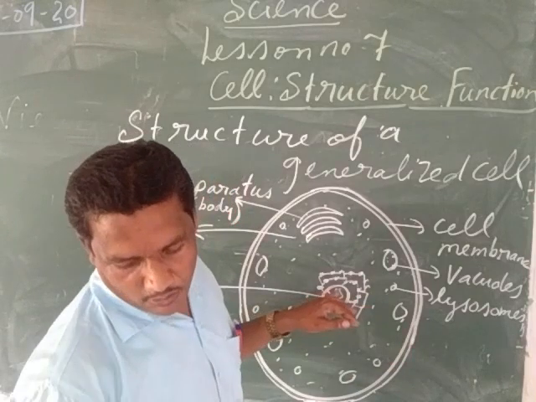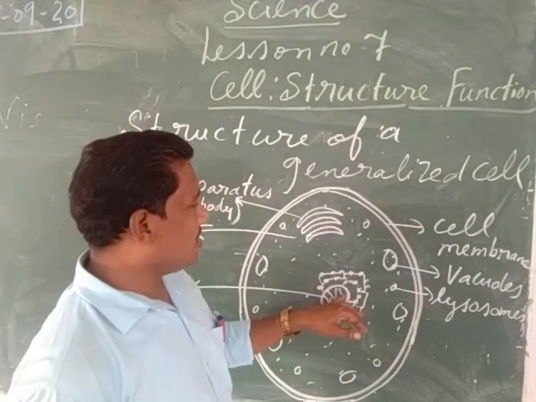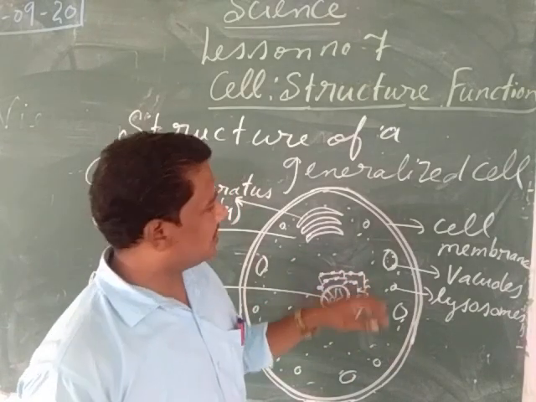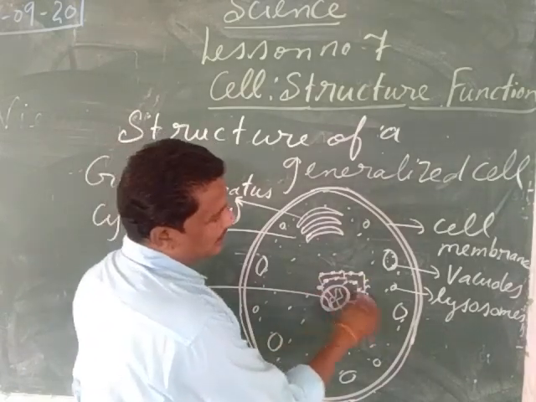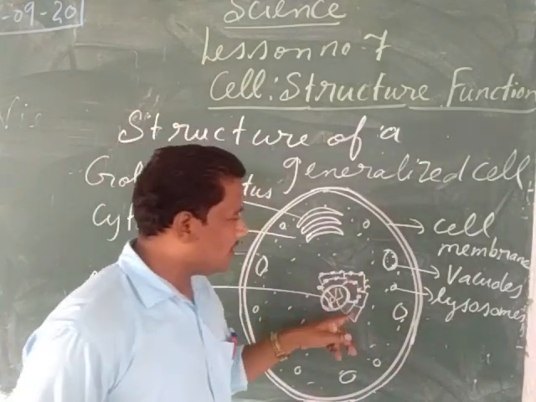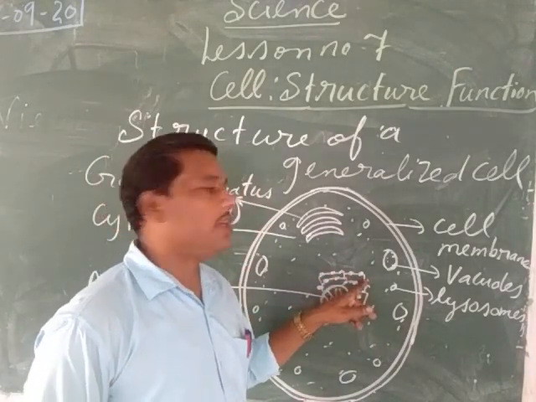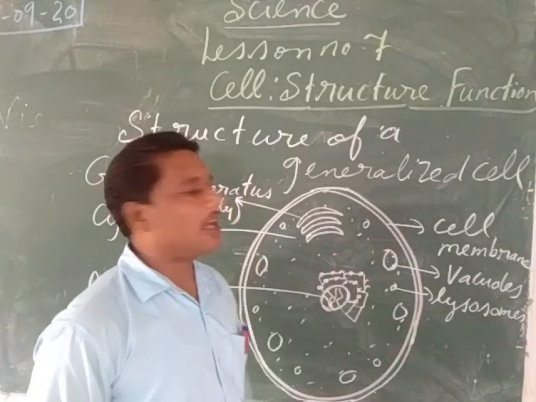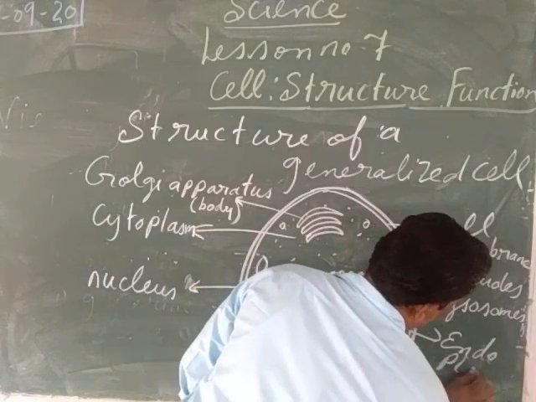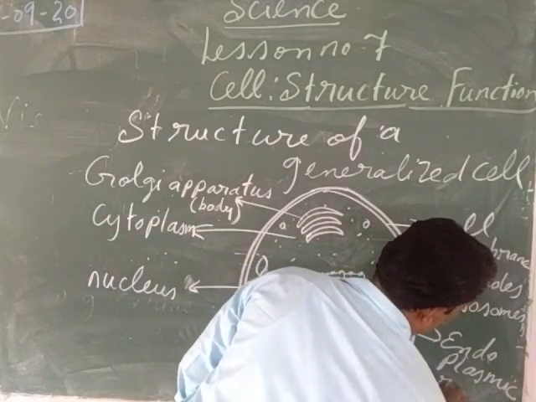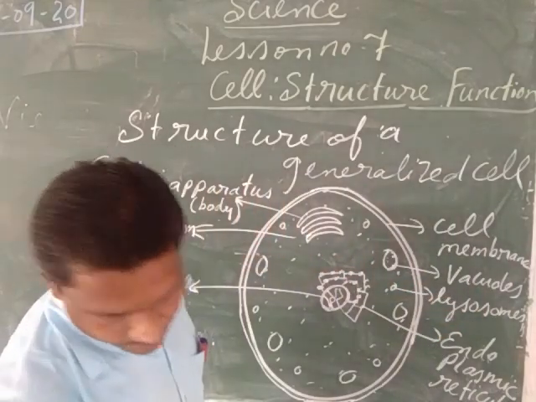This endoplasmic reticulum helps in the synthesis, storage and transport of cell products.